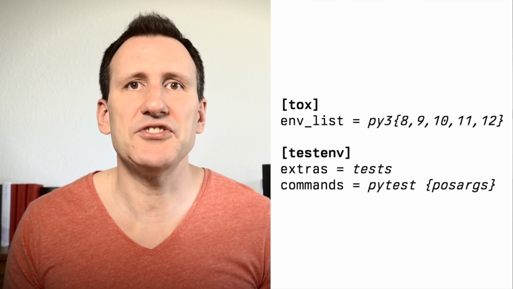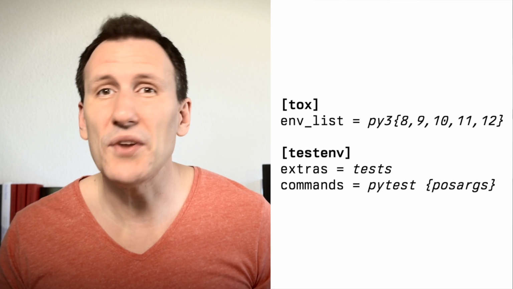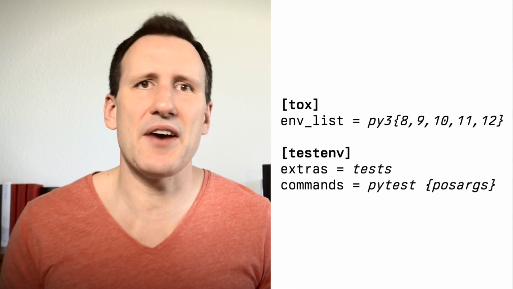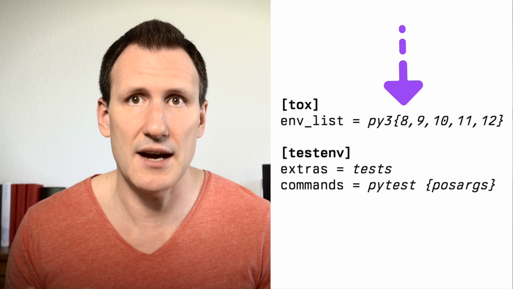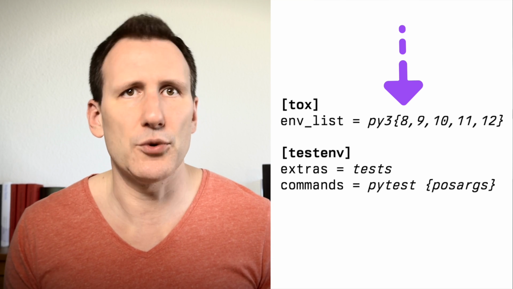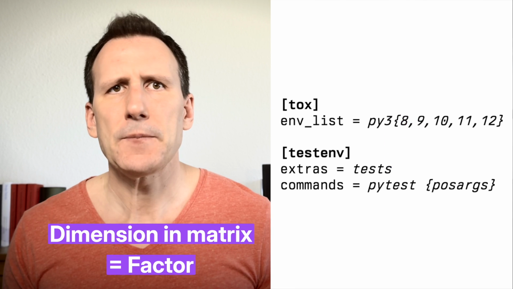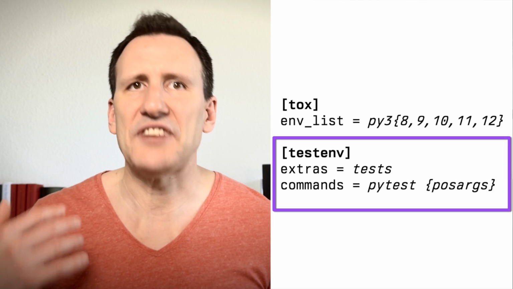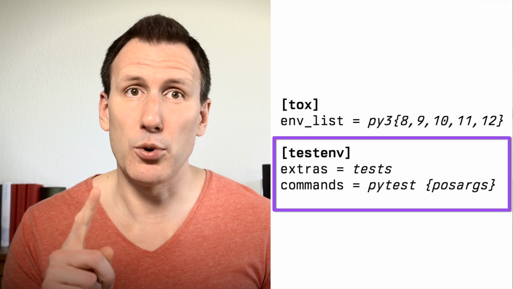We define a matrix of what Tox calls environments. In this case, the matrix is one-dimensional and therefore a list. It's only defined by the 5 Python versions specified in Tox's own version format, consisting of the word py, and the major and minor versions without any dots or any other separation. Tox calls this a factor. Next, we define the base environment that's always called testenv, and that other environments will inherit from. This part will be important later.